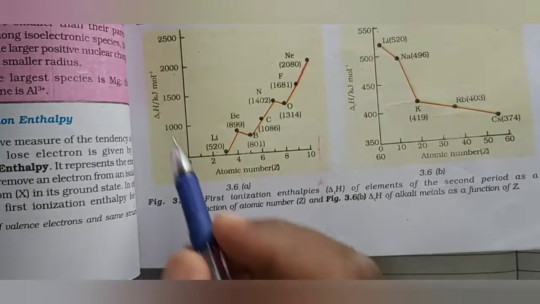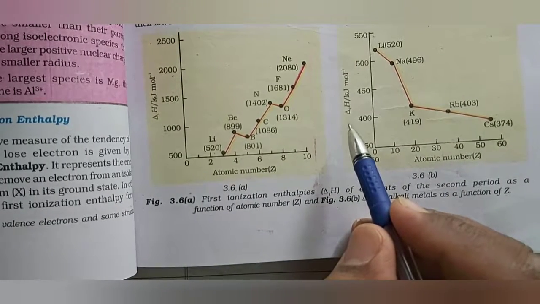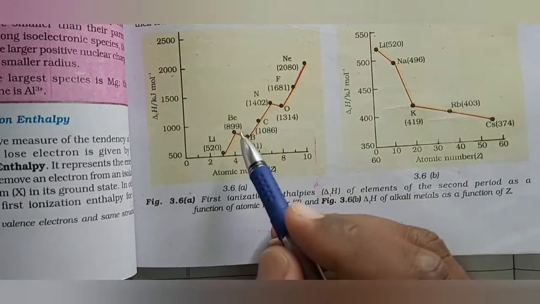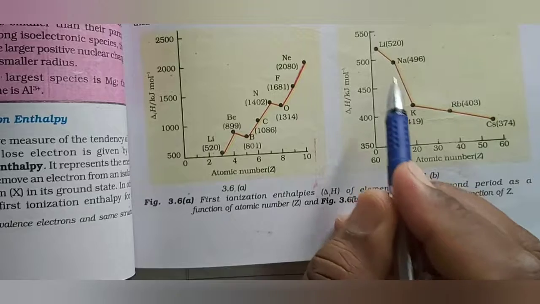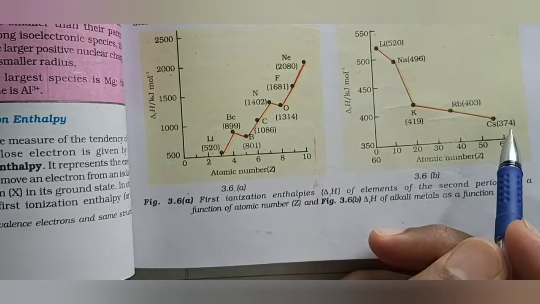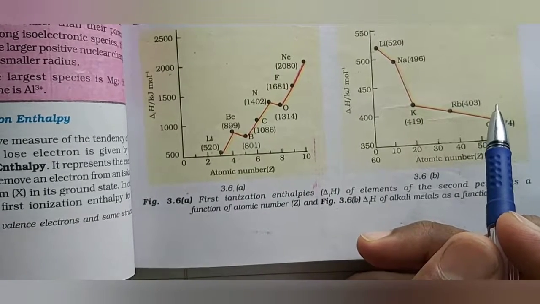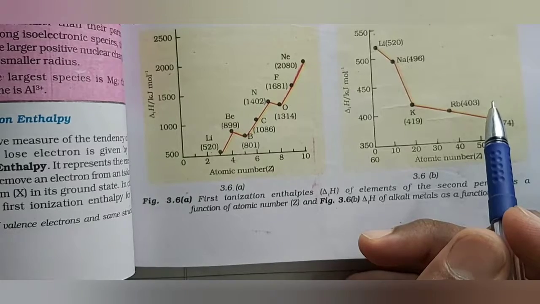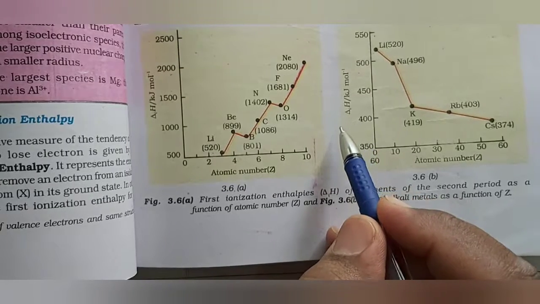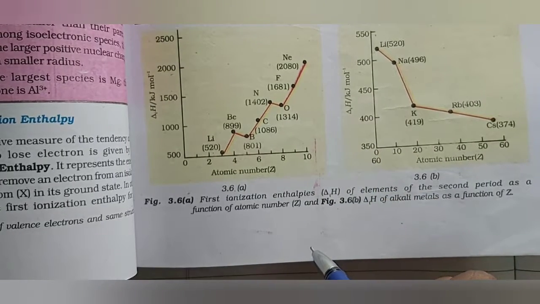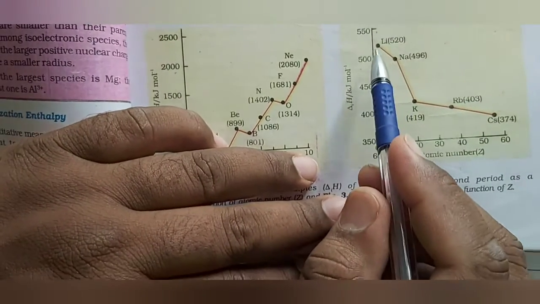This is atomic number versus delta I, ionization enthalpy. For lithium, beryllium, this is a period, this is a group. Top to bottom in a group, ionization enthalpy decreases.